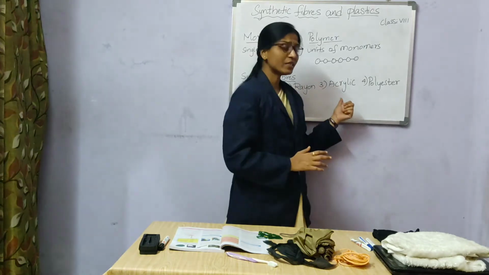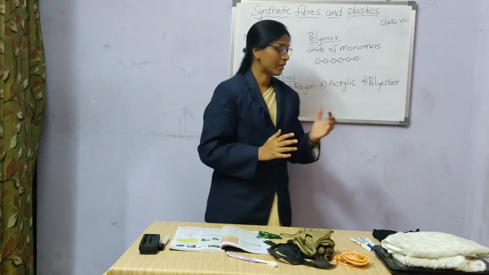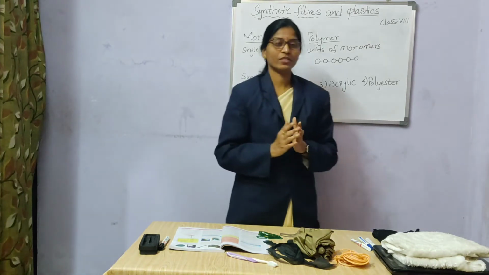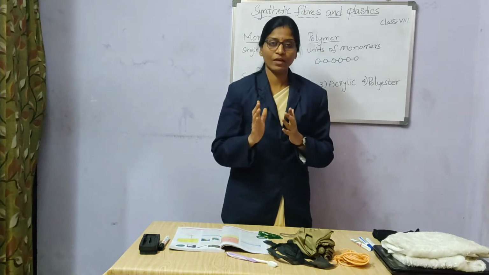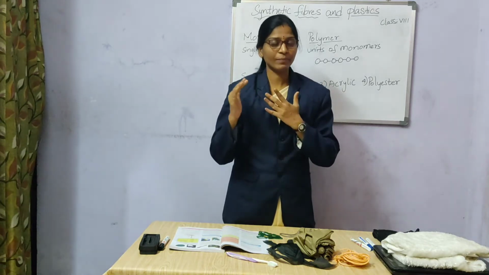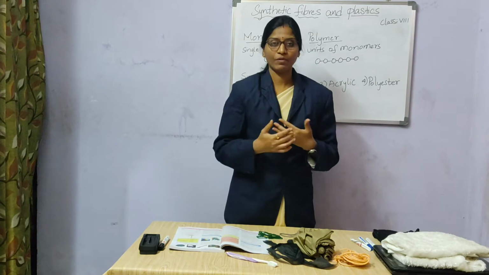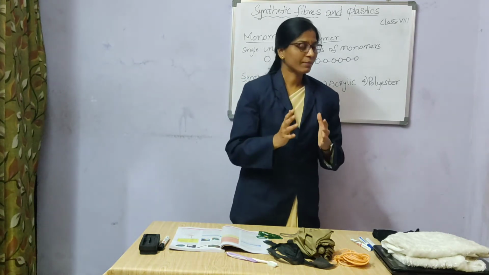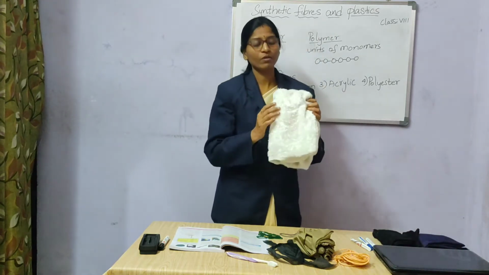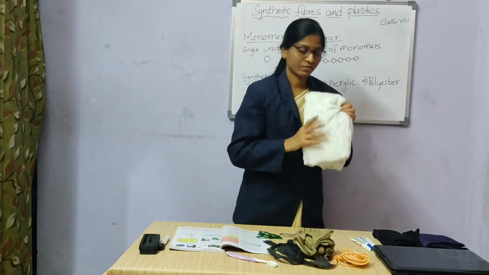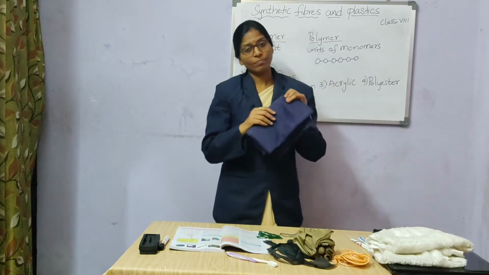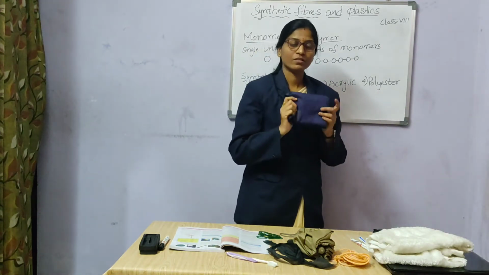Next, what is acrylic? Acrylic is also called artificial wool or fake fur. Why? Because the wool which is obtained from sheep, goat or camel is very limited, so it cannot supply all the people. So chemically prepared artificial wool, this artificial wool or fake fur which we are seeing, is acrylic. Next, polyester, which is also prepared from petrochemicals. This is polyester cloth.